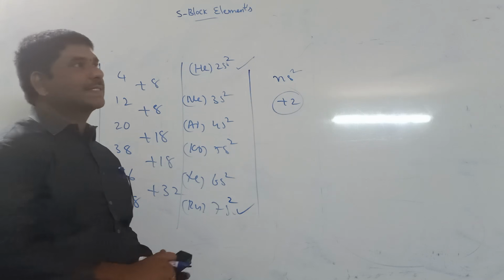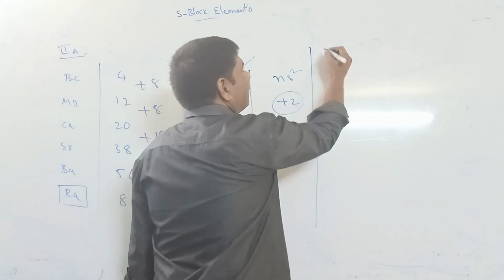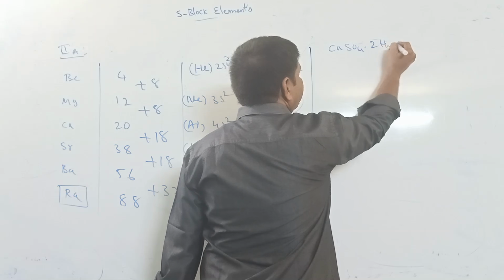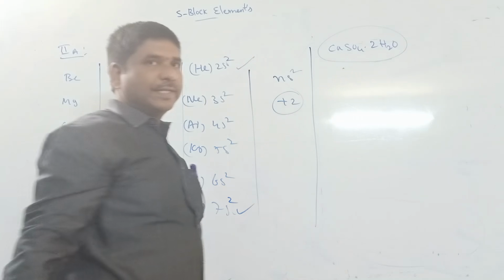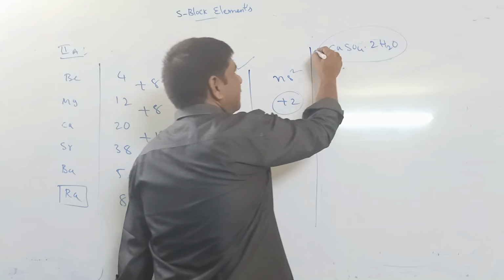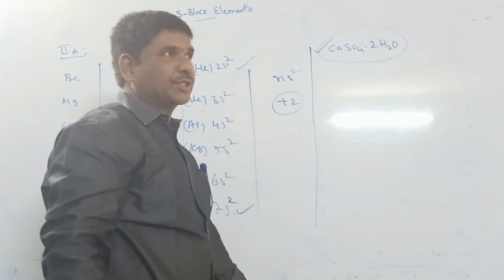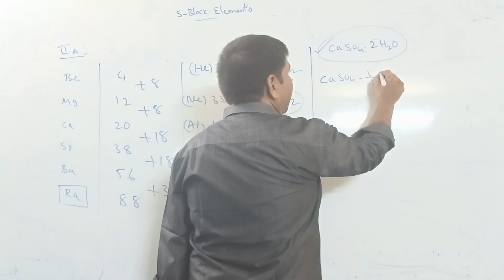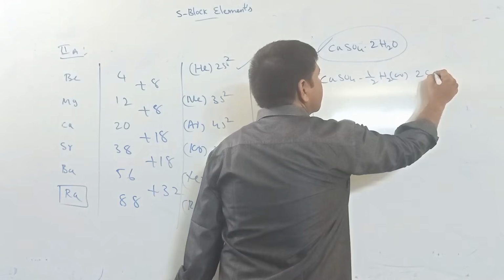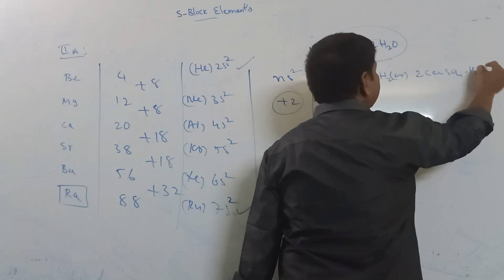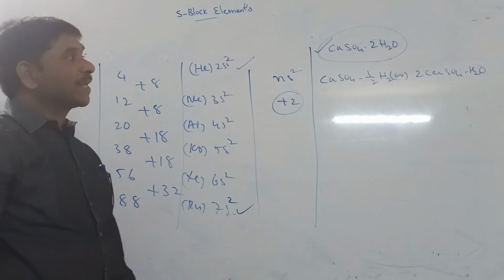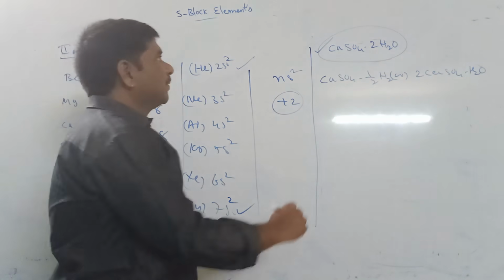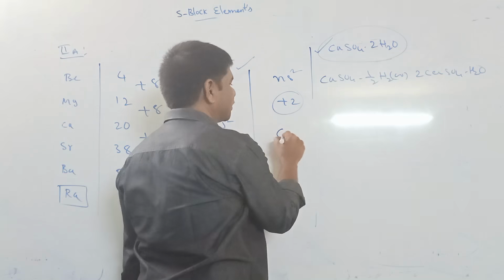In this group, very important minerals are plaster of Paris and gypsum. CaSO4·2H2O is called gypsum. CaSO4·½H2O, or 2CaSO4·H2O, is called plaster of Paris. This plaster of Paris is prepared from gypsum, CaSO4·2H2O.